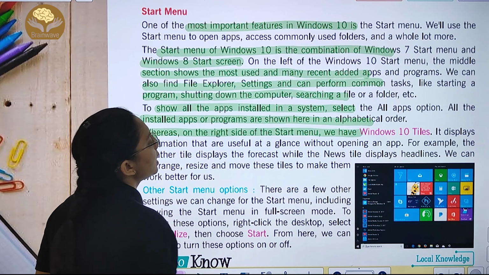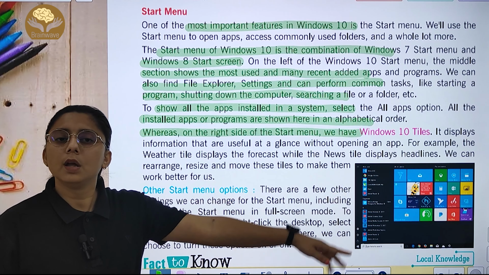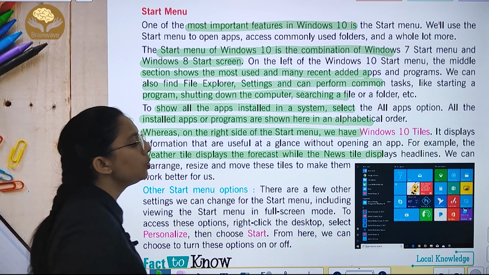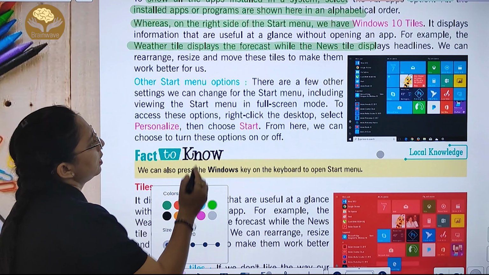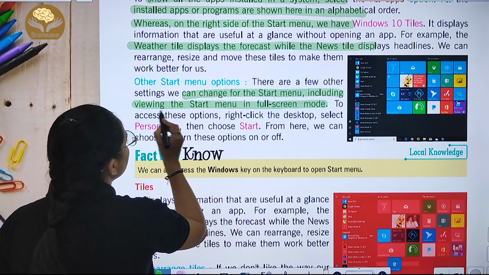Whereas on the right side of the Start menu are the Windows 10 tiles. The tiles display information without opening the app. For example, the weather tile displays the forecast, and the news tile shows you headlines. Now, other Start menu options include changing the Start menu, including viewing the Start menu in full screen mode. To access this option, right click on the desktop. You can also personalize, and here you can choose to turn the option on or off.